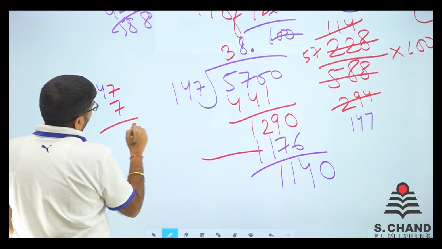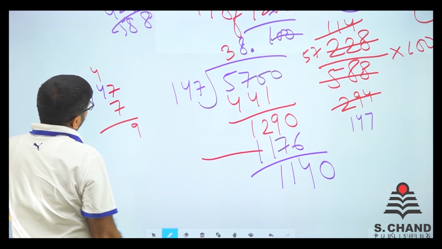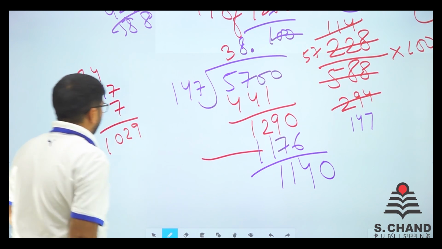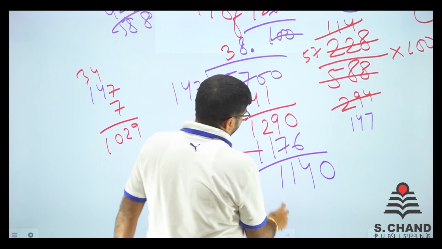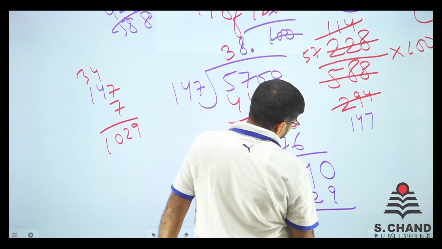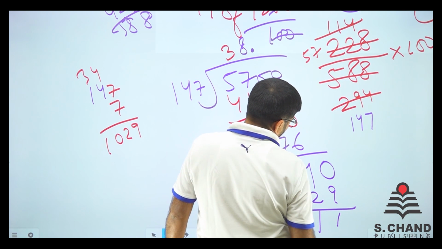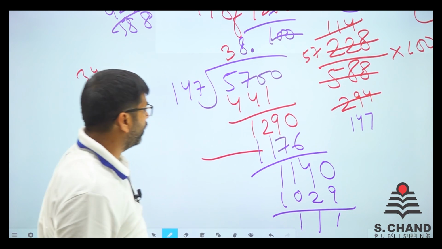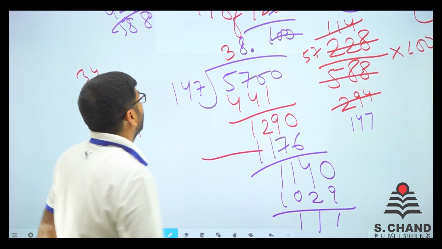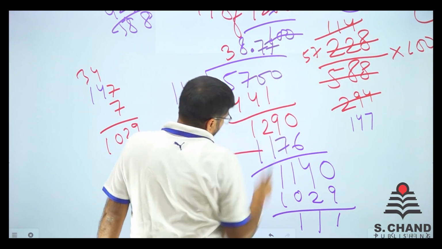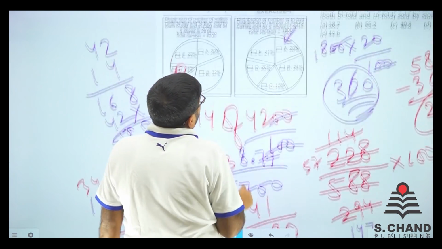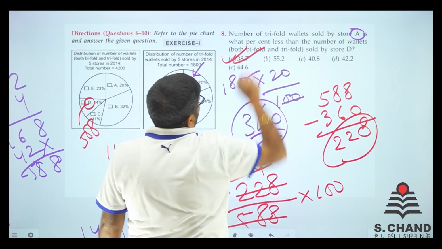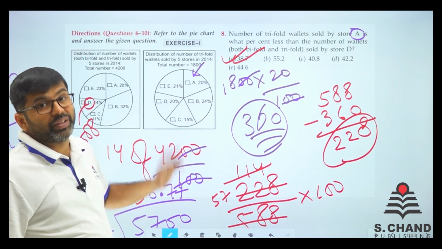7 7s are 49. We carry 4. 7 into 4, 28. 28 and 4 is 32. So 7 times is 1029. If I put here 1029, I get 1. I get 1, and I get 1. It's like triple 1. So triple 1 again gives the same 7 7. So 38.77 is the answer. Is there anything 38.7 or 38.77? Yes, it is 38.7. The first one is almost 38.7% less.